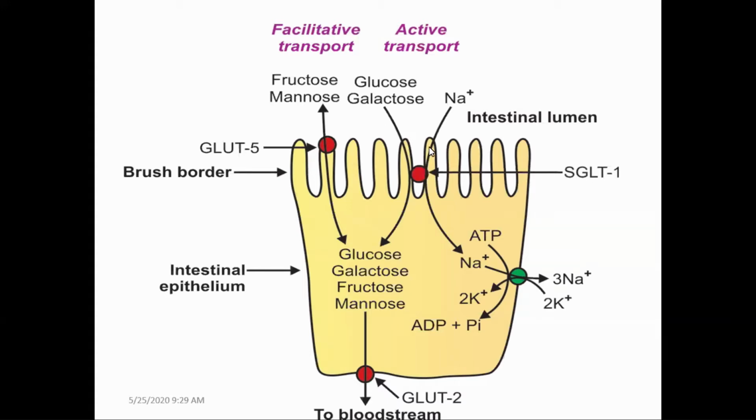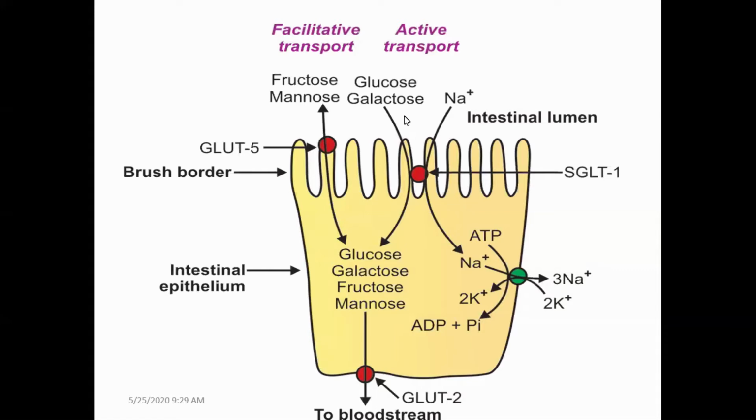Glucose and galactose can also bind. After the binding of glucose, galactose and sodium to that transport protein, both are carried inside the epithelial cell. During the transport, glucose and galactose are transported against a concentration gradient. That means the concentration of glucose and galactose is higher in the intestinal lumen and lower in the epithelial cell, so this transport is against the concentration gradient.